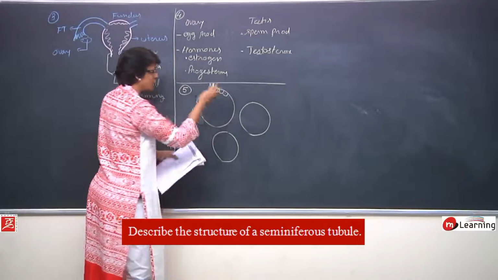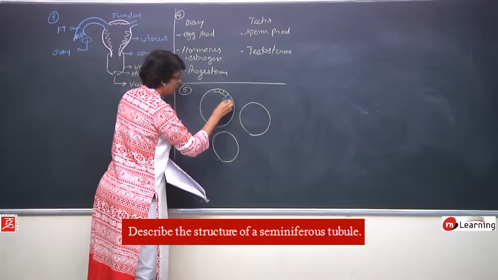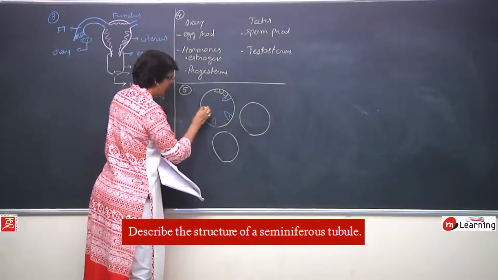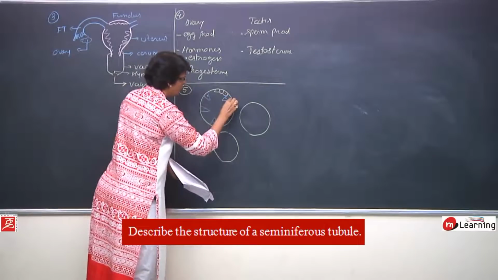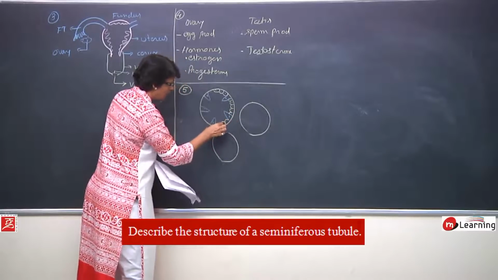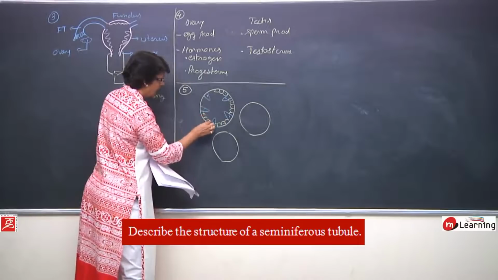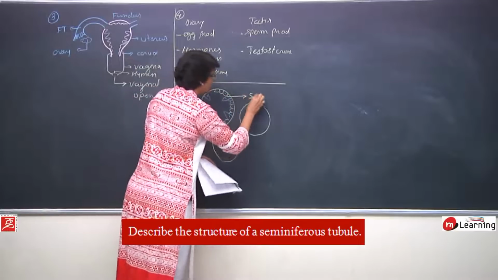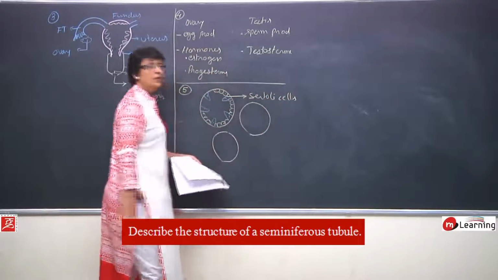There are two types of cells which we see here, cubical or cuboidal cells, and some tall pyramid-like cells. All the cells which are cuboidal will undergo spermatogenesis, and these bigger cells are called Sertoli cells, which are actually the nurse cells.